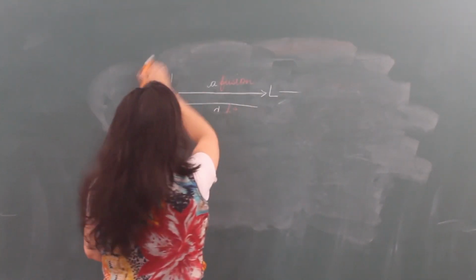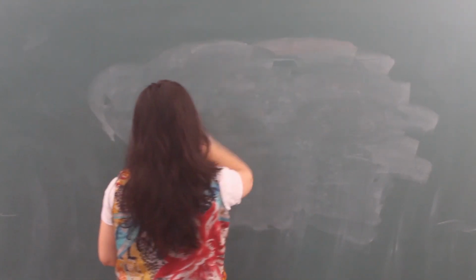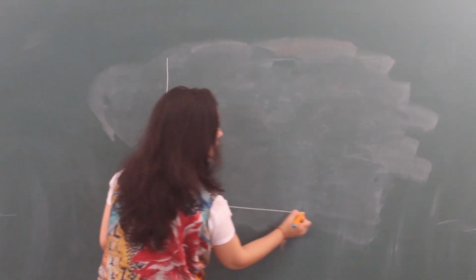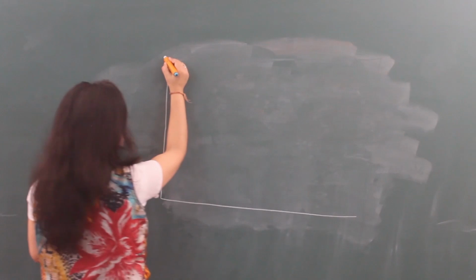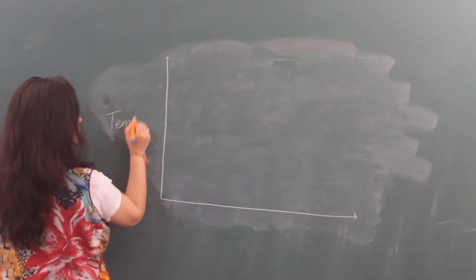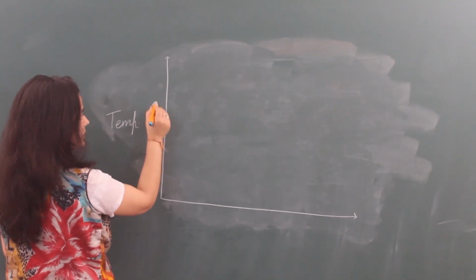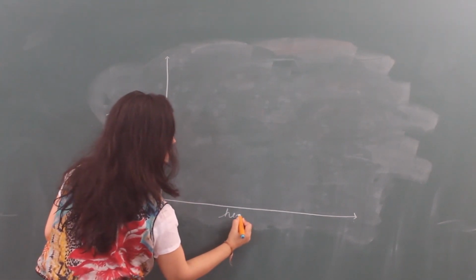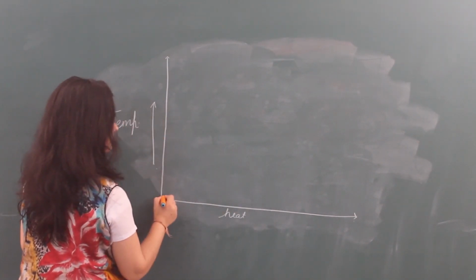Now I will take one graph here to show you how the state changes with change in temperature. This is temperature change. Temperature is increasing here. Here we are giving heat.